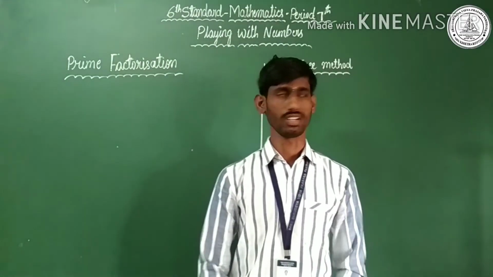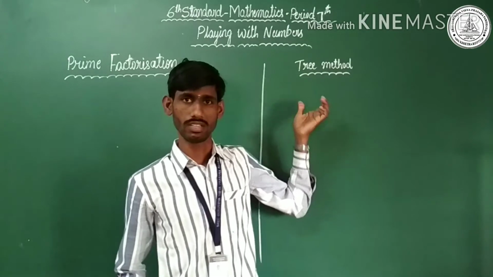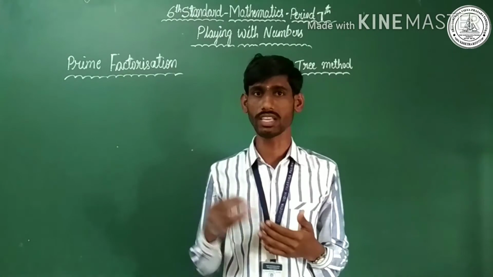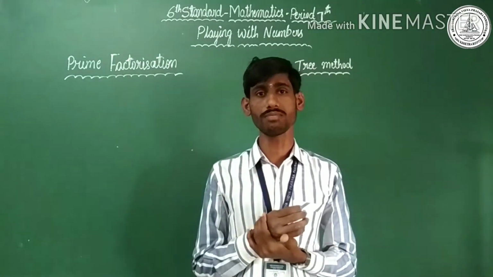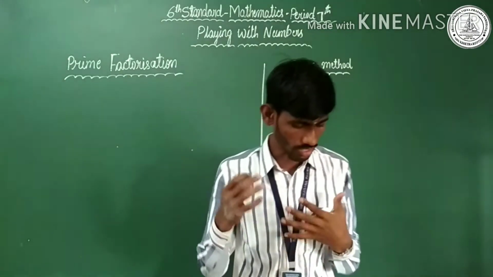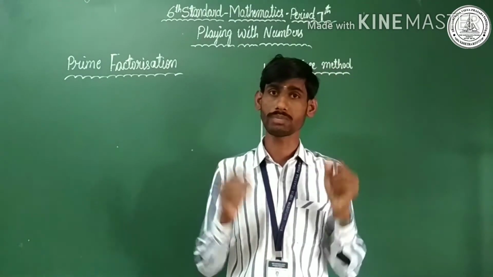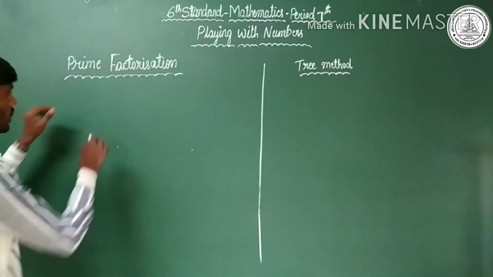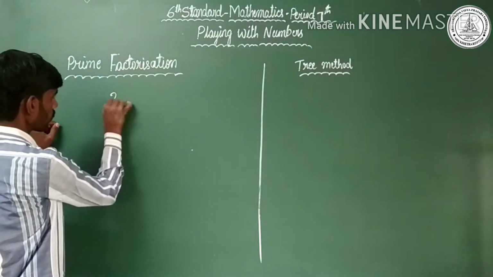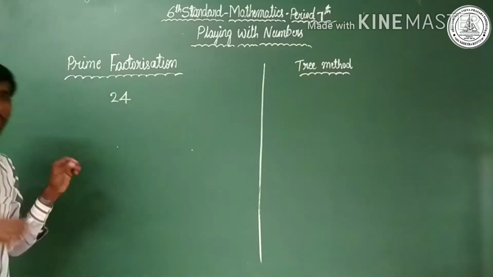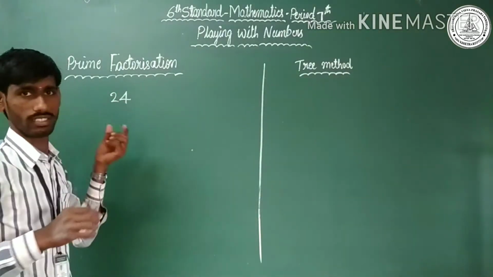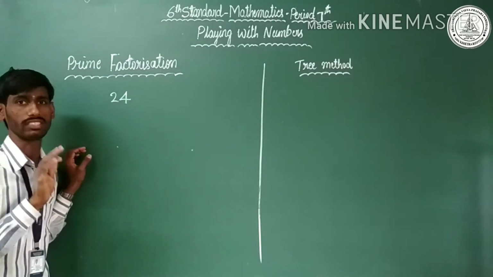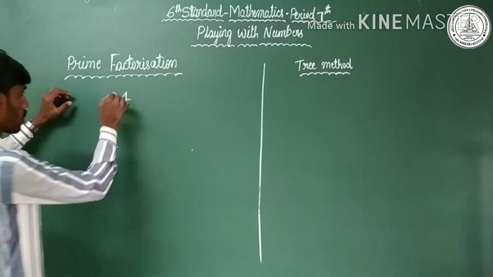Prime factorization and also the tree method. Totally we can discuss factorization. How do we factorize a given number? What is the meaning of factorize? Factorization is when a number is expressed as its factors. Observe, I'll take the example 24. We need to express 24 as its factors. The given number is going to be expressed by its factors. That is factorization.